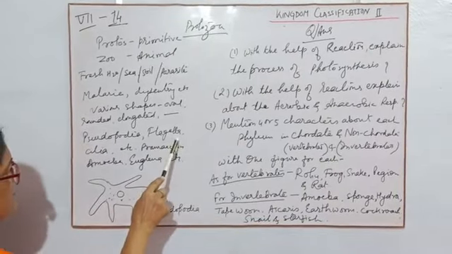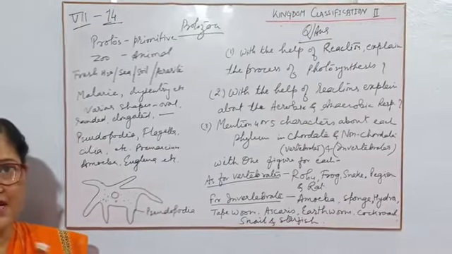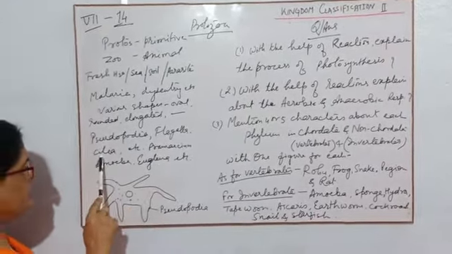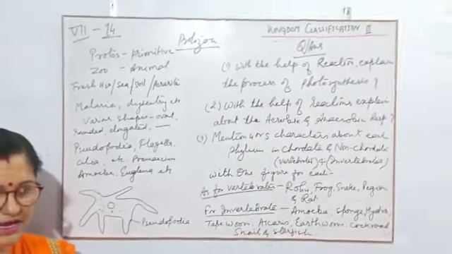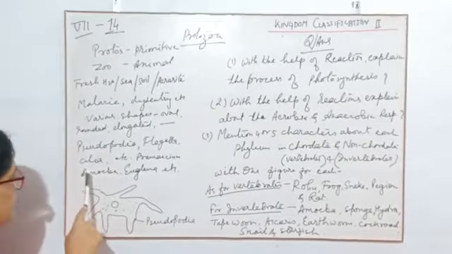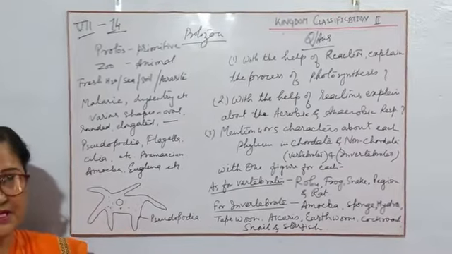Some of them have flagella. Flagella means a long thread-like structure, as we find in Euglena. Some of them have cilia. Cilia means small hairs, like the small hairs present in our brush, which are also present on their body and help in their movement.